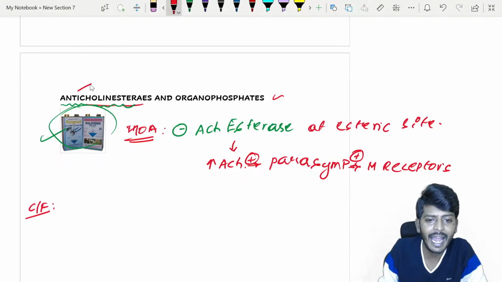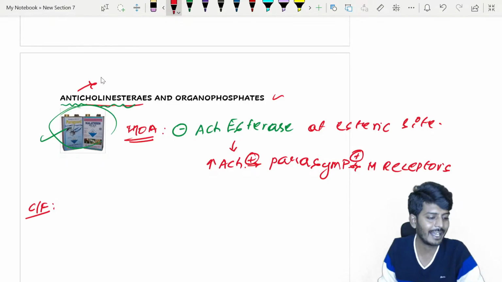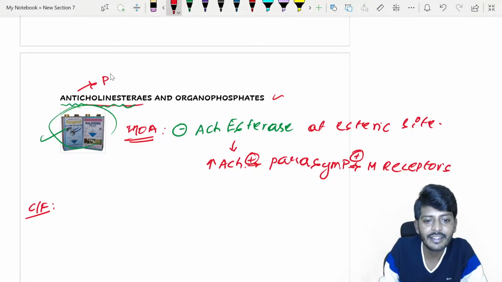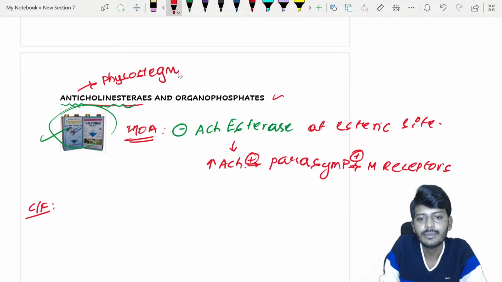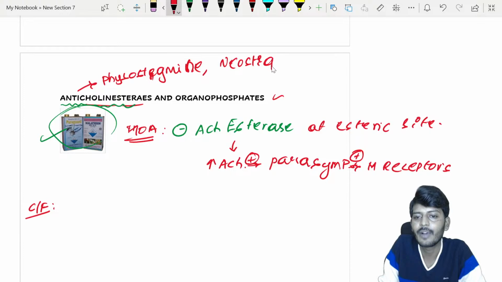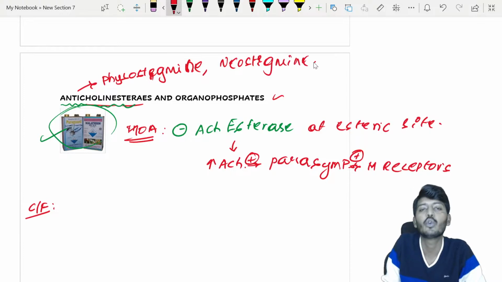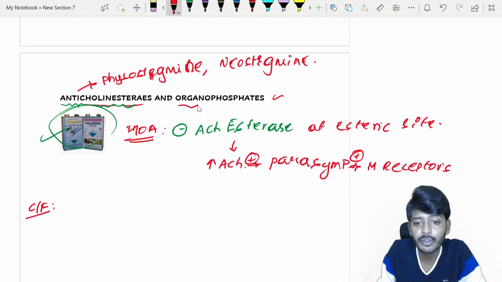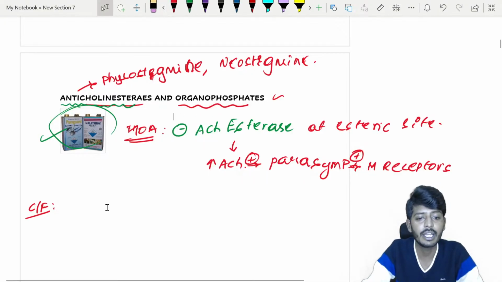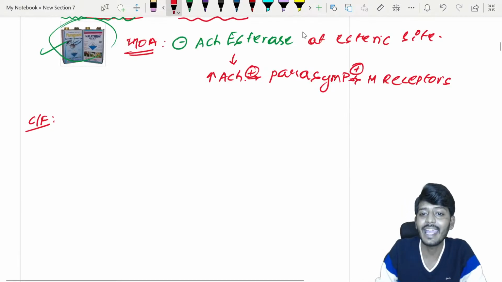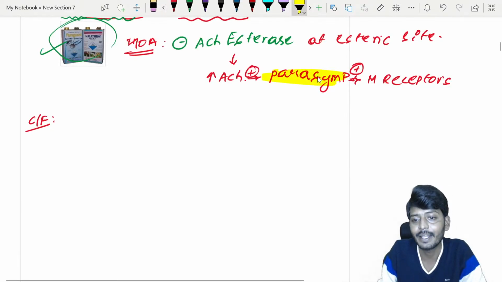But I want you to understand, for anticholinesterase drugs, the classic examples are drugs such as physostigmine. What is the drug? Physostigmine. We have other drugs such as neostigmine, physostigmine, galantamine. Organophosphate has a similar mechanism. In poisoning with both, the common clinical features are going to be these: excessive activity of the parasympathetic nervous system.